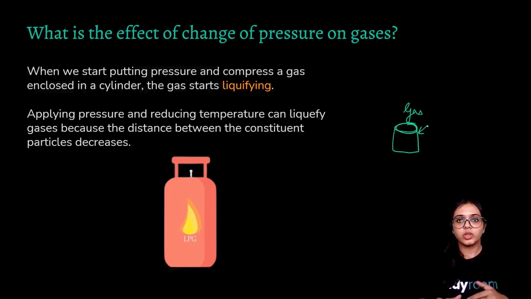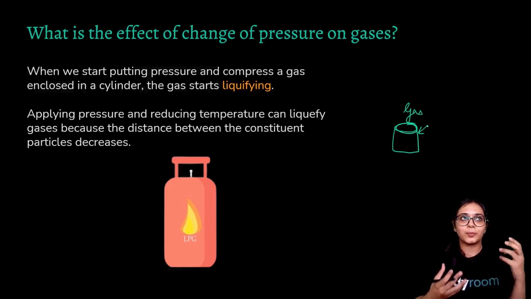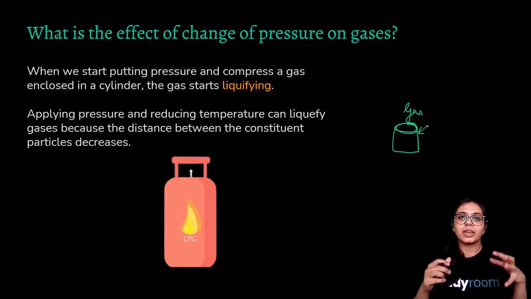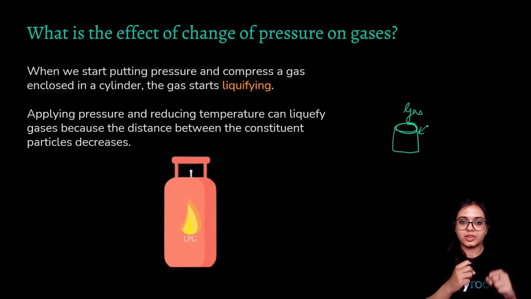Why reducing the temperature? Because when heat is applied in a large quantity, the particles of matter move around more randomly because they get more kinetic energy. But when you lower the temperature, the kinetic energy decreases. That is why when you apply a lot of pressure to a gas and put it at a comparatively reduced temperature, gases can be liquefied.